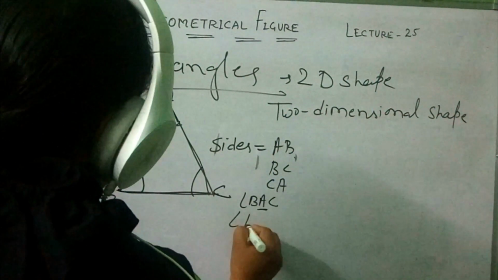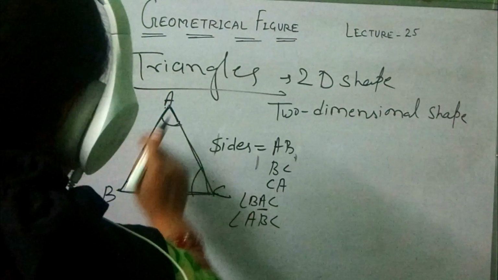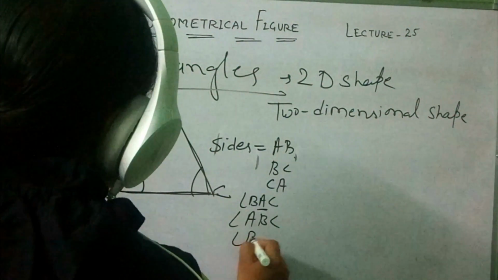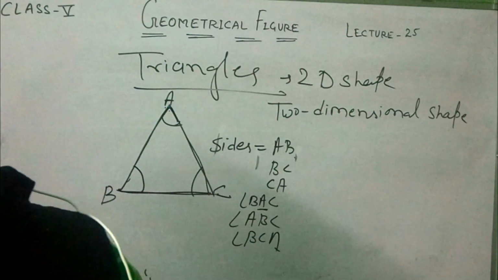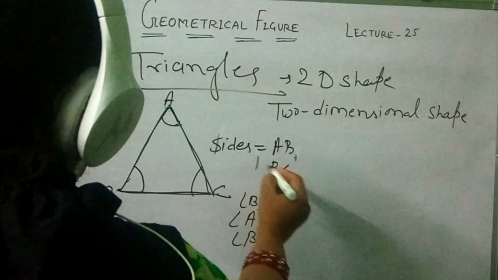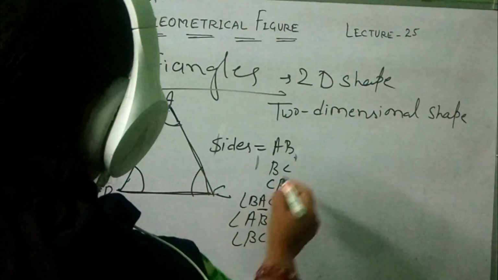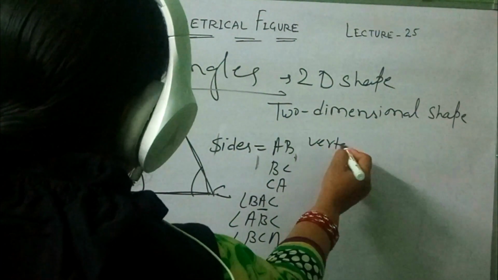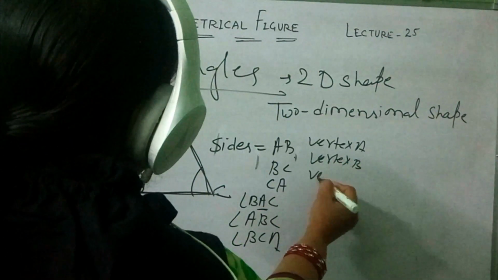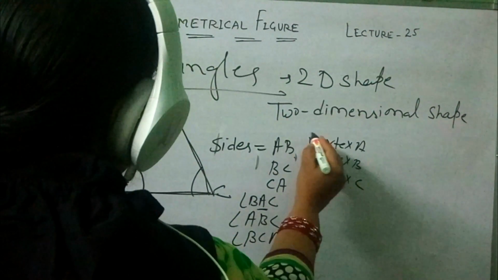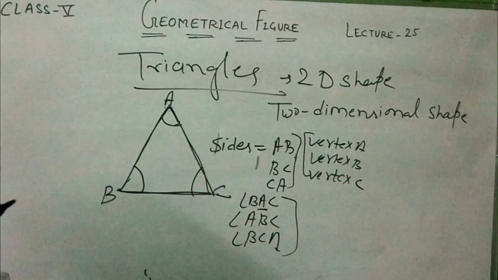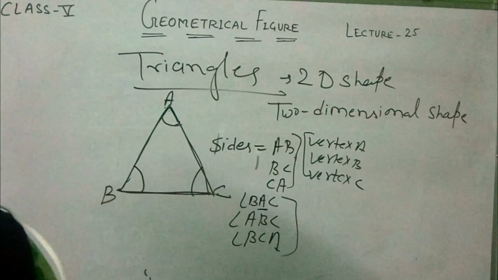This angle, how to write? Angle ABC. And this one, angle BCA. Means here three sides, three vertices and three angles. The vertices are vertex A, vertex B and vertex C. A triangle has three sides, three vertices and three angles.